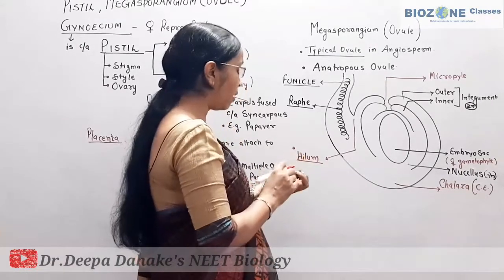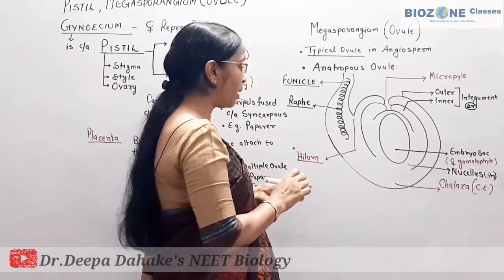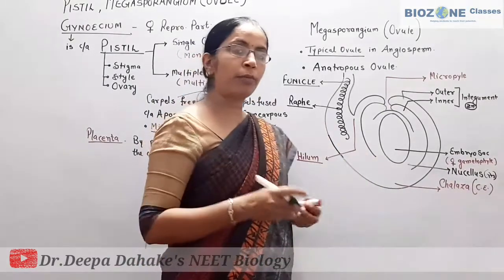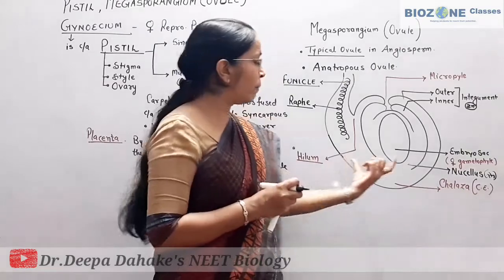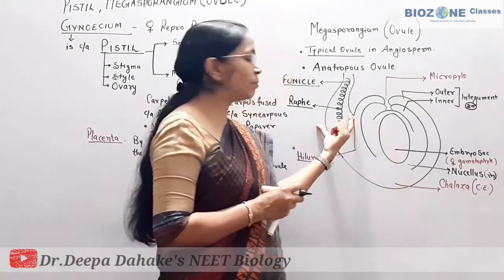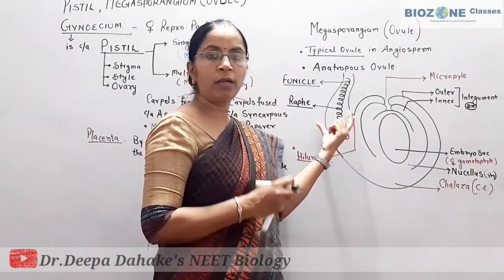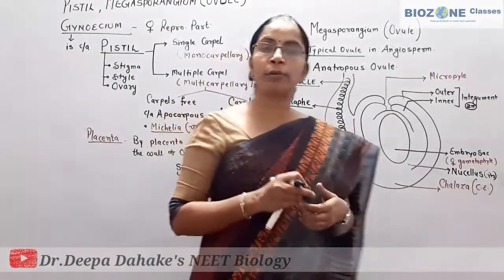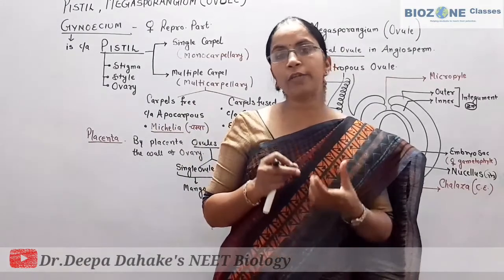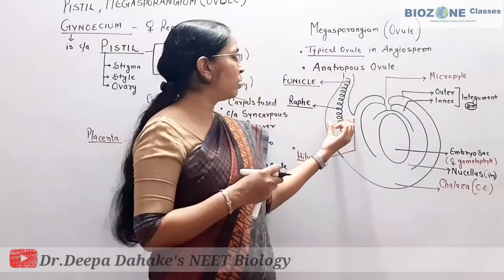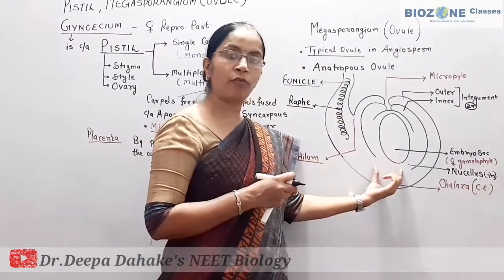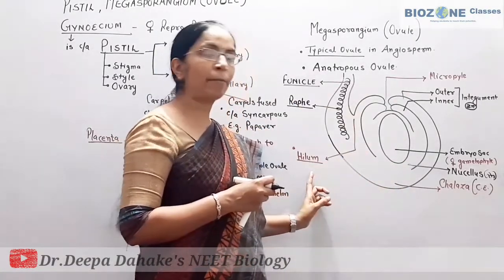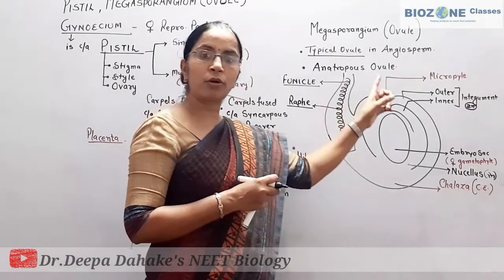Hilum is the connection between the funicle and the main body of the ovule, or the site where the main body of the ovule comes in contact with the funicle. That point is called hilum. Or in your own terms, remember it simply as the connection or joint between the funicle and the main body of the ovule. So this much you remember for the labeling part of the diagram of the ovule.